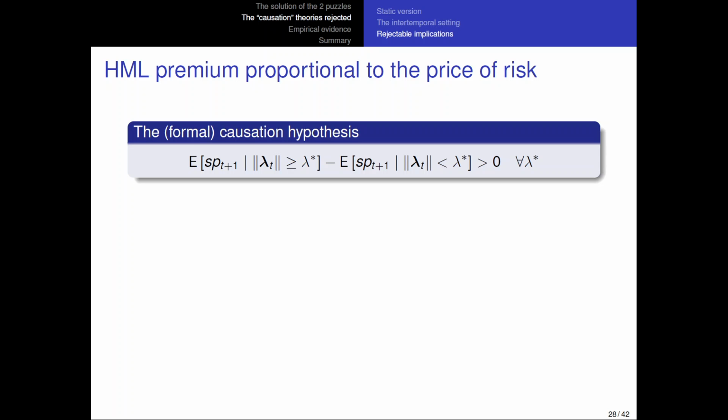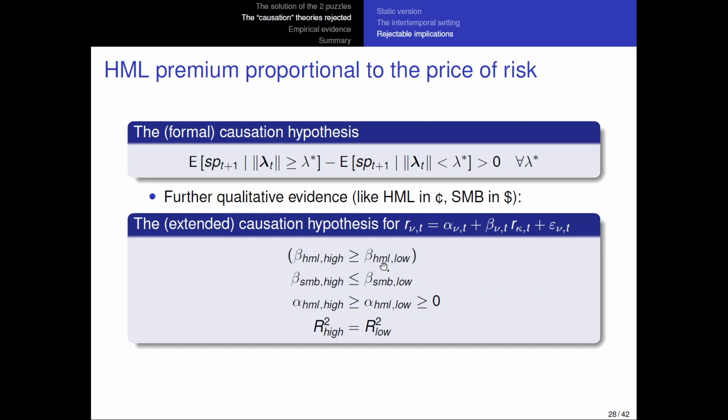So what happens then? Well, this is what we already have. And because the HML premium is proportional to the price of risk, you can think about it, not exactly, but you can think about it as if you change the HML to cents and the S&P to dollars. And then when you regress a variable in cents on a variable in dollars, what immediately happens is that this variable is much larger than this, so the intercept in high price of risk states is going to increase. The beta is also going to increase,